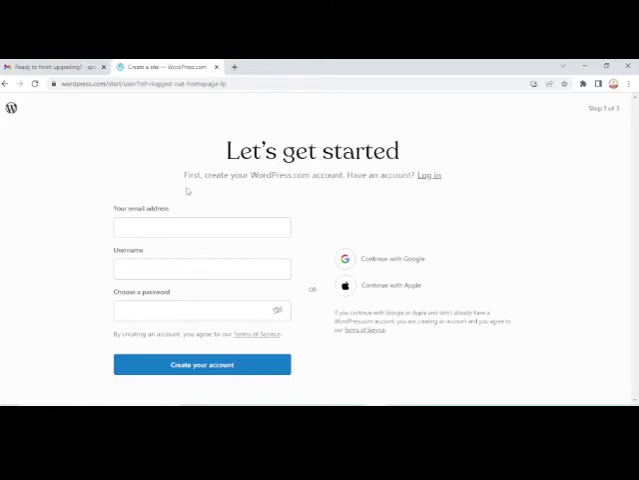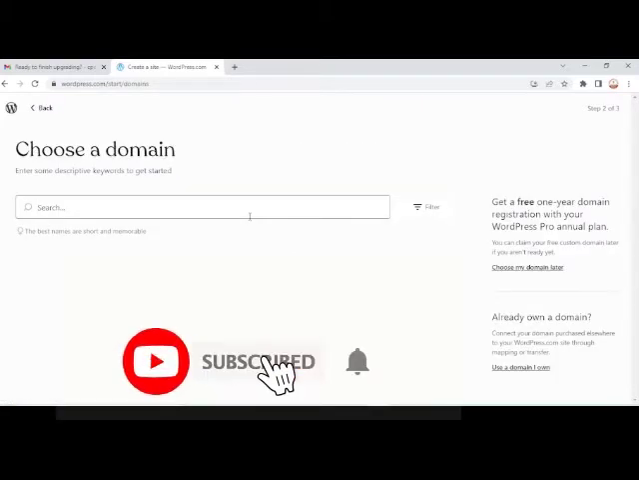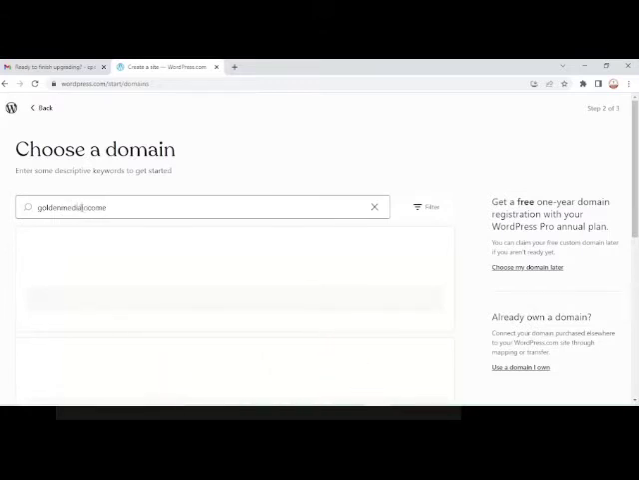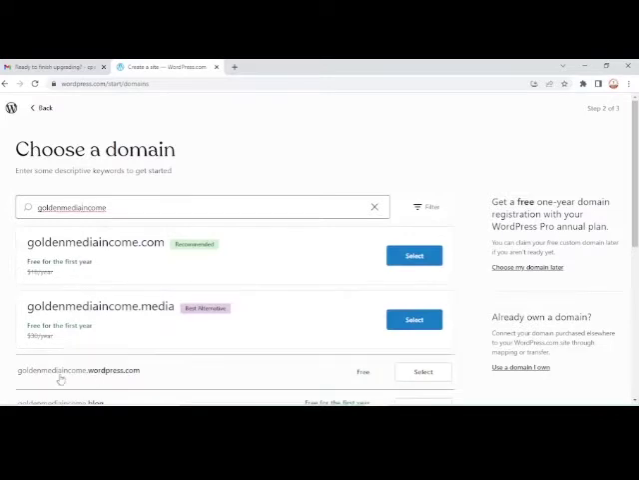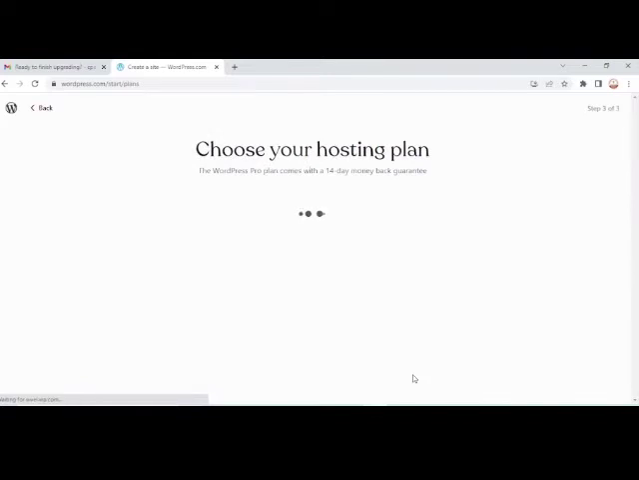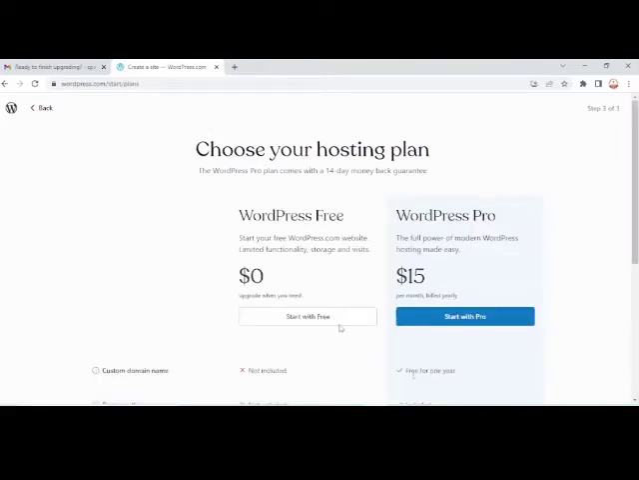Now you can enter your email address and your password and get your username, or you can use directly your Google account and register with WordPress. I prefer to use my Google account because it fills in everything at once. Okay. Now it asks me to choose a domain, media income, like that. All media income is okay. We can use that. That is still my company name. Now I want a free plan. Start with free.